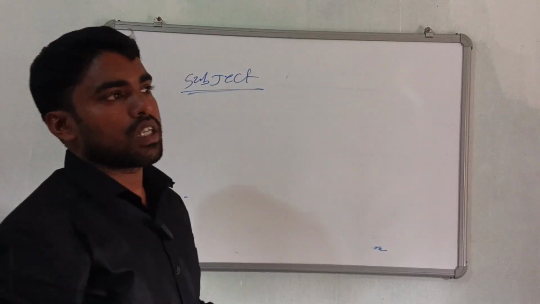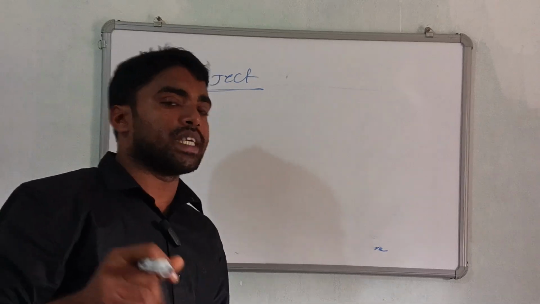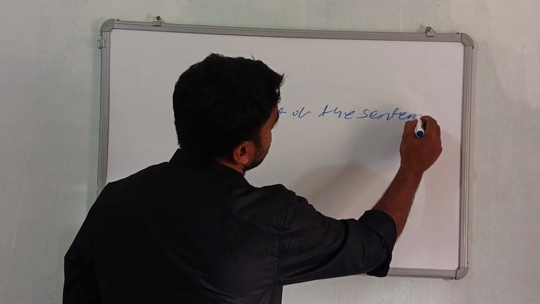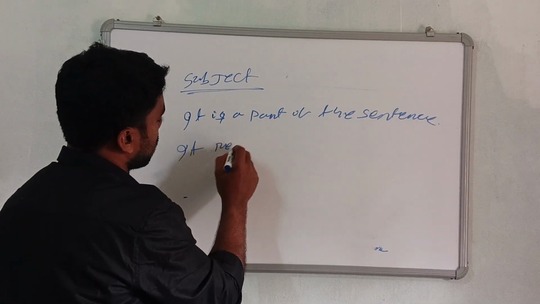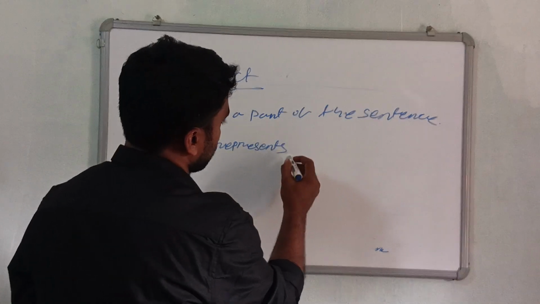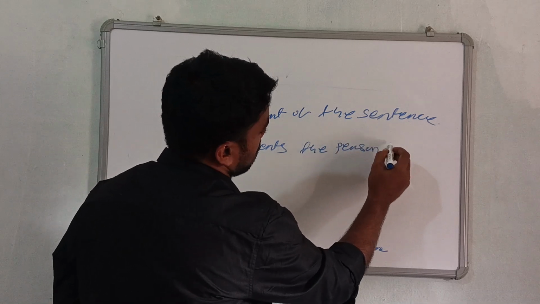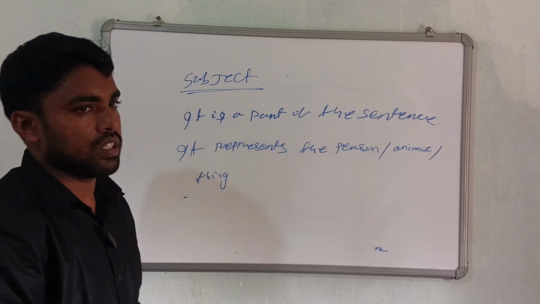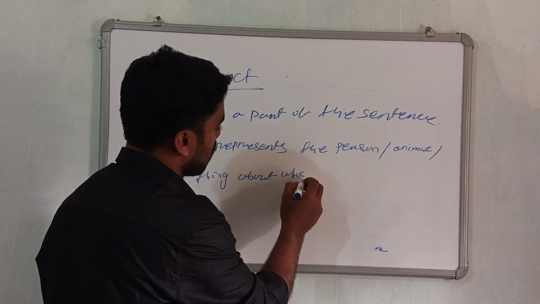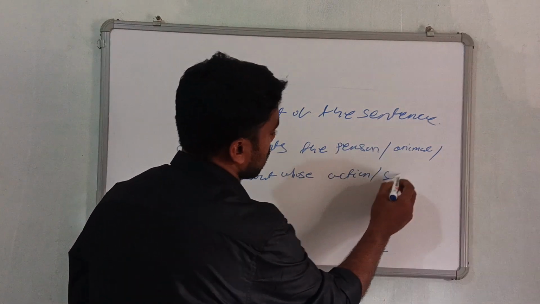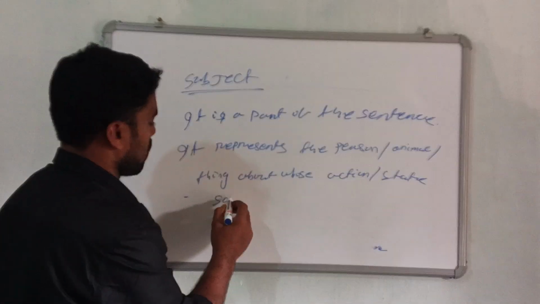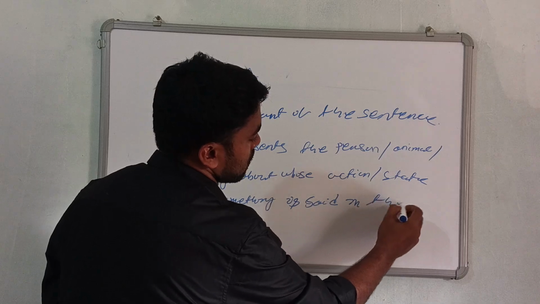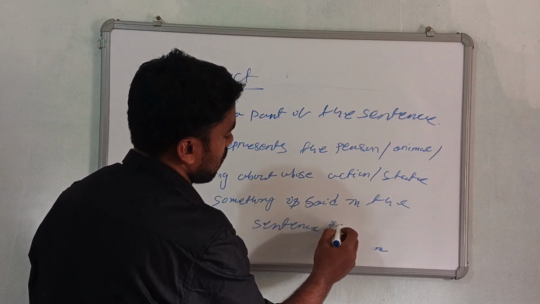Now subject is a part of the sentence and it represents the person, animal or thing about whose action or state something is said in the sentence. That is called subject.